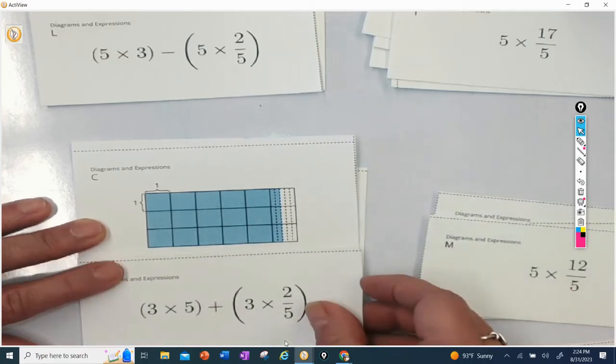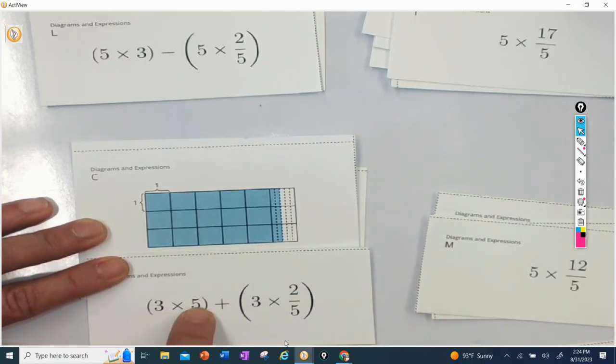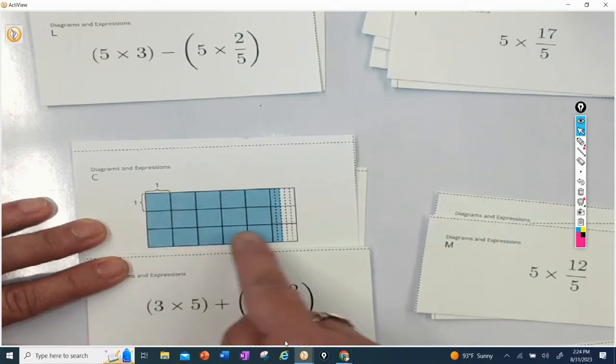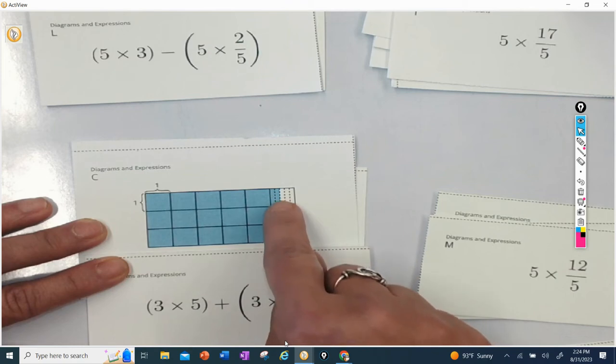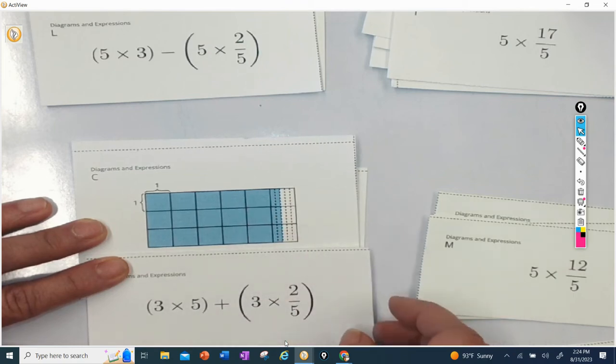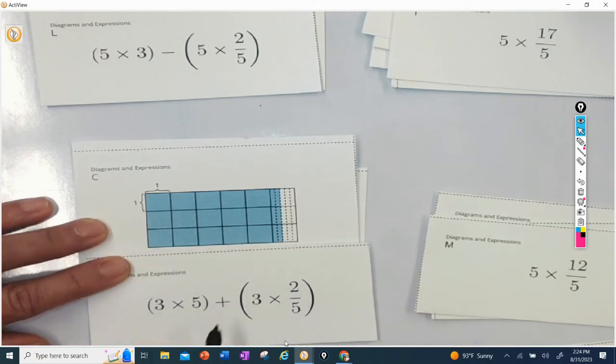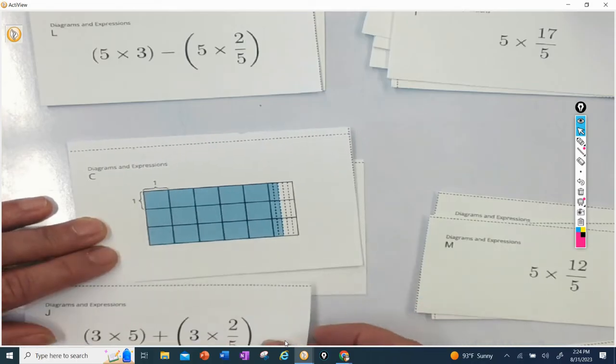All right, let's look at this one carefully. This one says 3 times 5, so I have 3 times 5, and then 3 times 2/5: 1, 2/5, 2/5, 2/5. I think that this one does work, right? This is like distributing that 3. So I think this one works. Let's match that one.